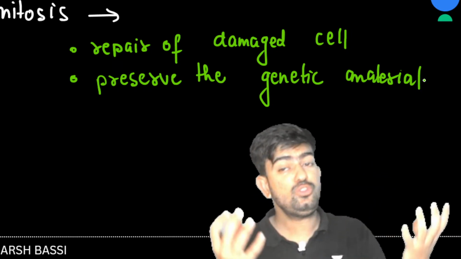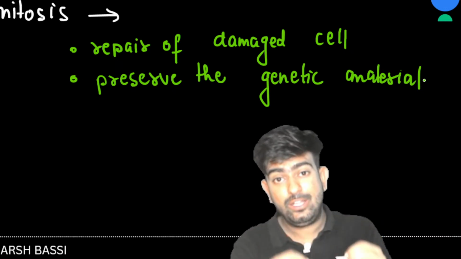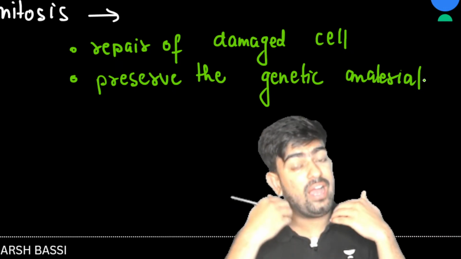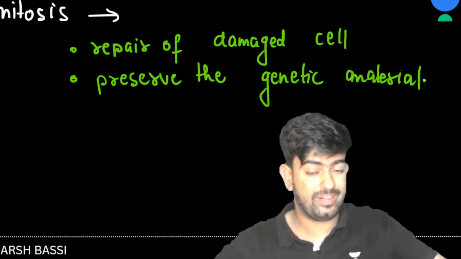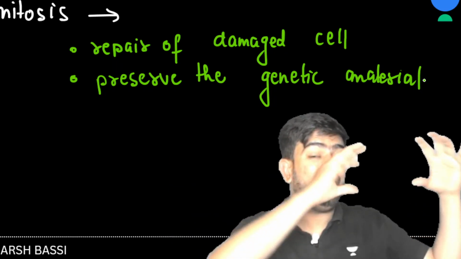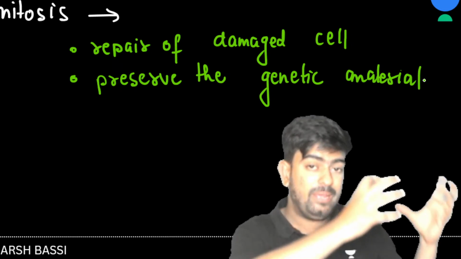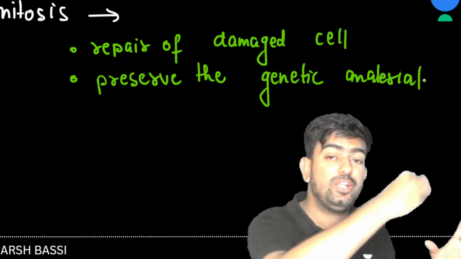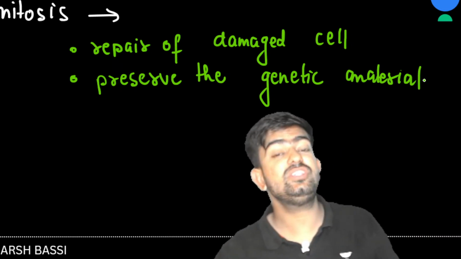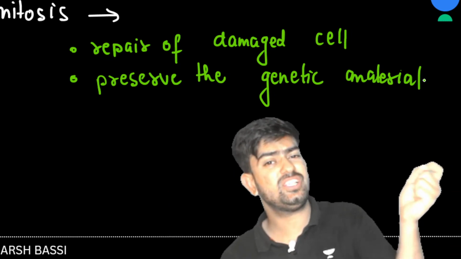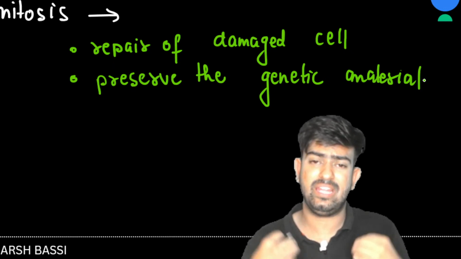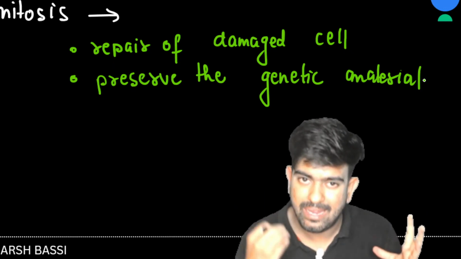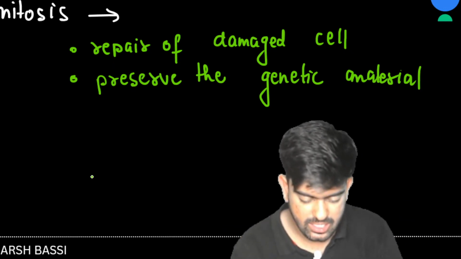If a cell is 2n and undergoing mitosis, the offspring will be 2n. If a bacteria is producing babies with the help of mitosis, they are 2n. There is not a single change in DNA content, so I can say that through mitosis, DNA is preserved.